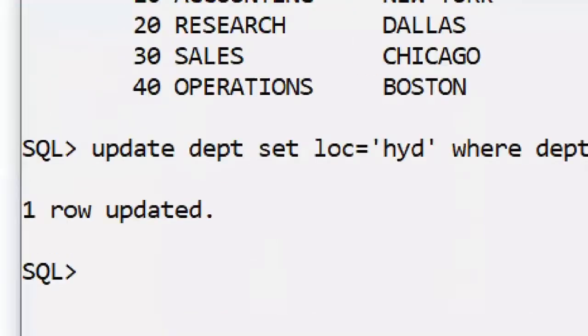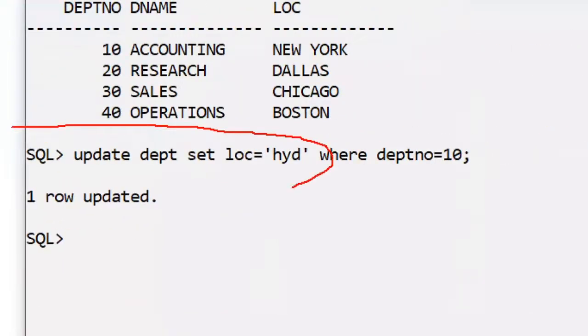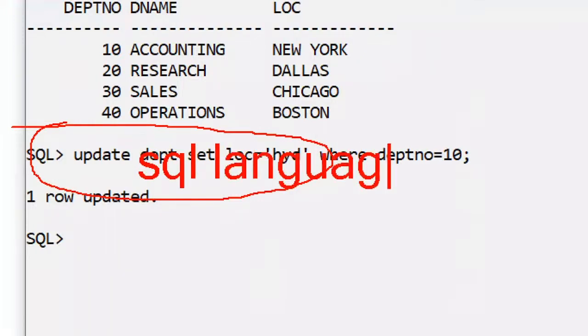Check it out, I'm writing one line of code. In the future you will learn courses like Oracle and SQL Server, and this type of coding is called SQL commands, the SQL language. One line of coding is there. These are non-procedural languages. Variables are not there, loops are not there, conditions like if and case are not there. It is a very easy non-procedural language, with one or two or three lines of coding.